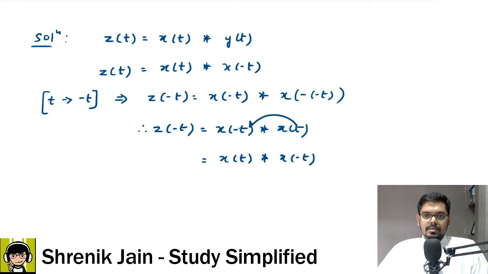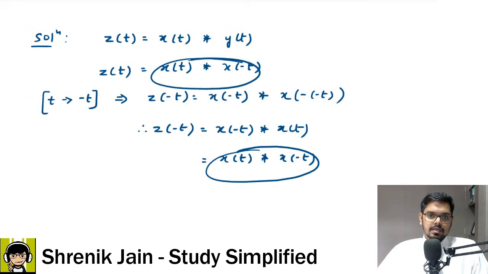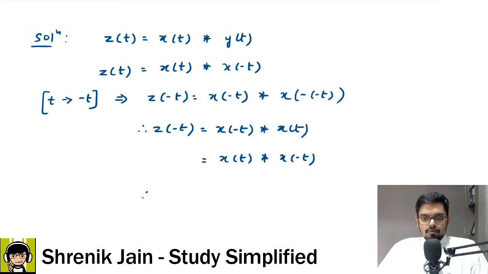Just taking this here and this there. If yes, then this thing is what? This thing is z of t. If that thing is z of t, therefore the conclusion is z of minus t is equal to z of t. This implies the given signal is what? This is an even signal.